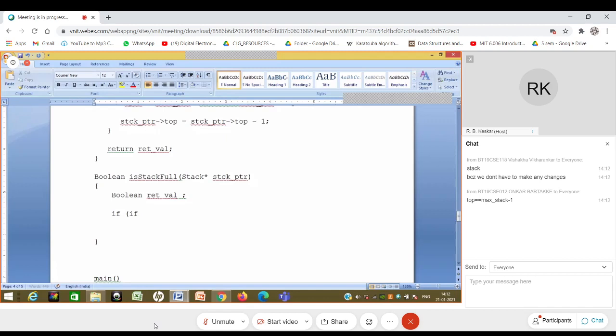So I will say that if stack_ptr arrow top is equal to max stack -1, which means that the stack is full, then in this case ret_val is equal to true, else ret_val is equal to false.